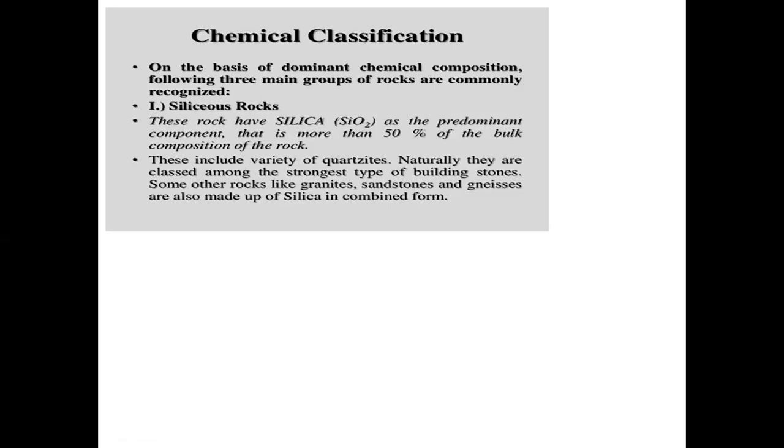Now the second classification is called chemical classification. Rocks are classified according to chemical composition into siliceous rocks, argillaceous rocks, and calcareous rocks. In siliceous rocks the prime ingredient is silica. These rocks have silica, SiO2, as the predominant component, more than 50% of the bulk composition of the rocks. Naturally, siliceous rocks are the strongest type of building stones. Examples are granites and sandstones.